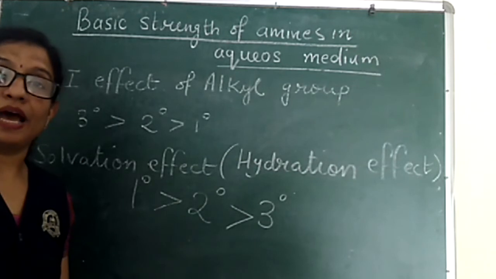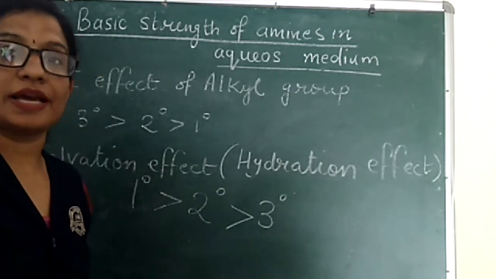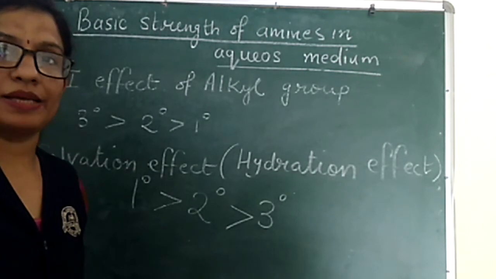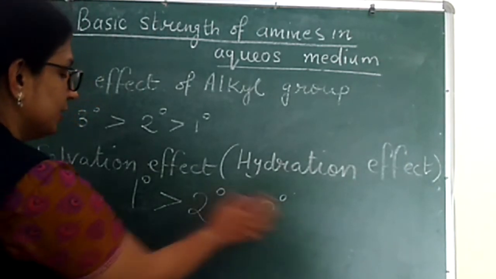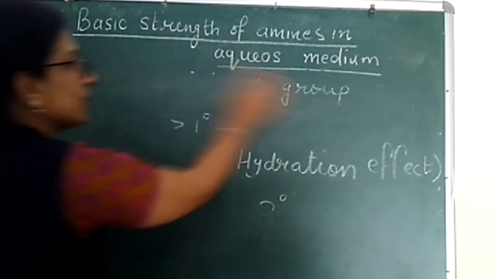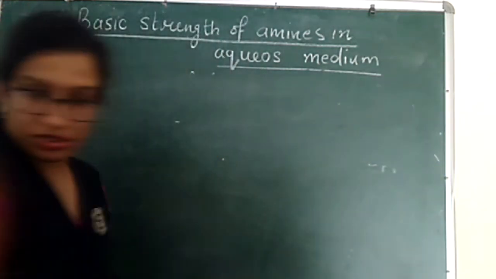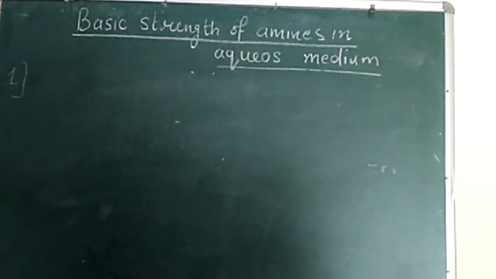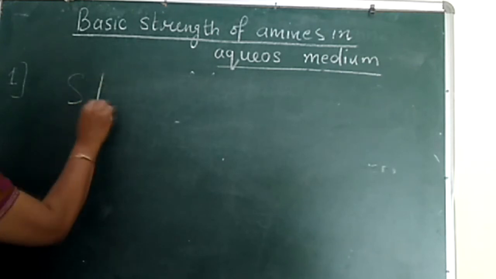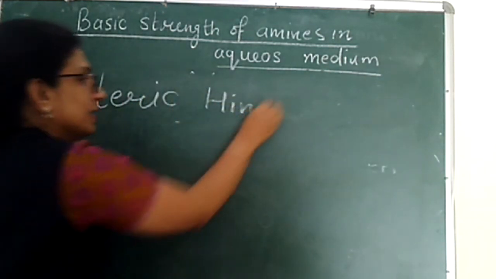Now let's have a look on third factor which decides the basic strength of amines in aqueous solution. Let's look at that third factor. That third factor is steric hindrance. What is this steric hindrance? What do we mean by this steric hindrance? Let's see. We are talking about steric hindrance.